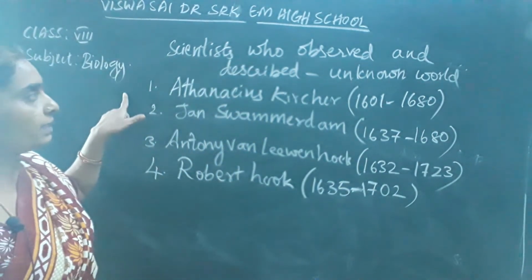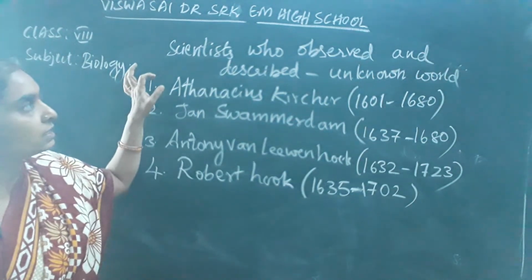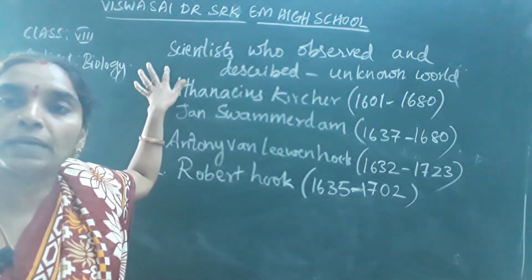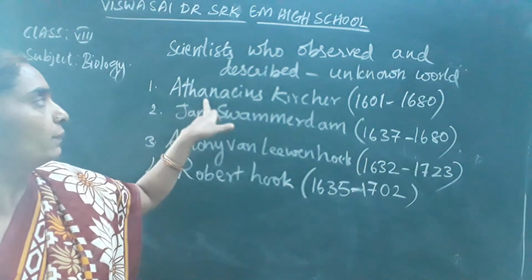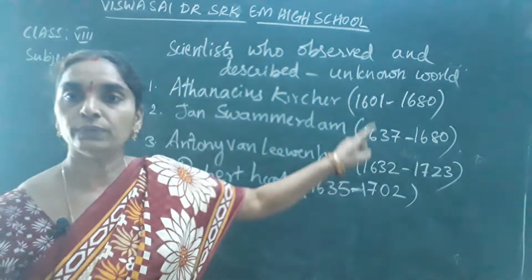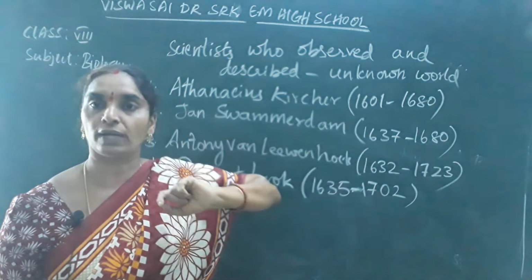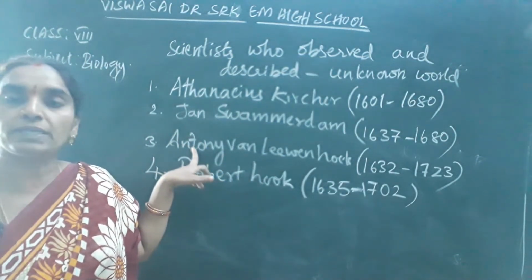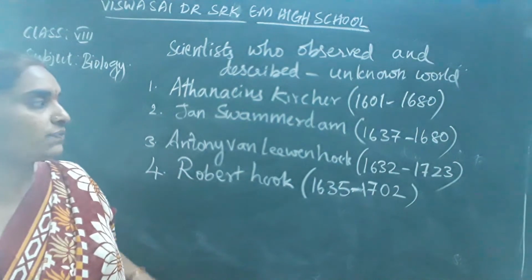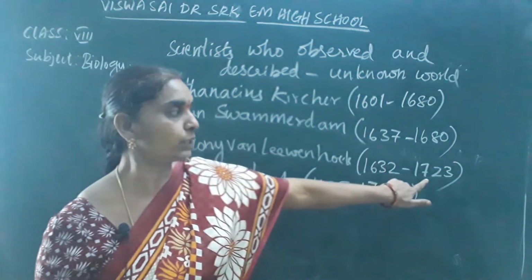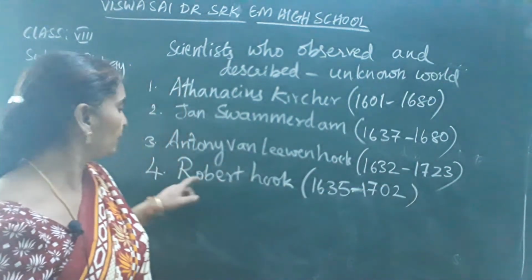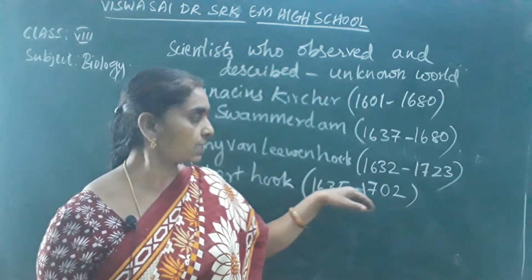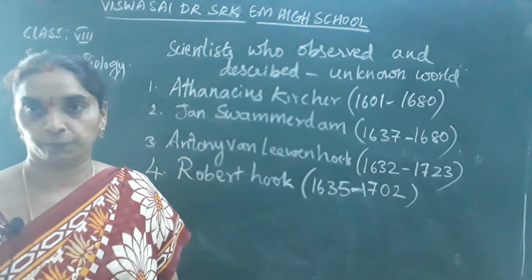Once again, I repeat the scientists' names, children. The scientists who observed and described the unknown world were Athanasius Kircher, whose life period was between 1601 to 1680; Jan Swammerdam, 1637 to 1680; Antony van Leeuwenhoek, 1632 to 1723; and Robert Hooke, between 1635 to 1702.